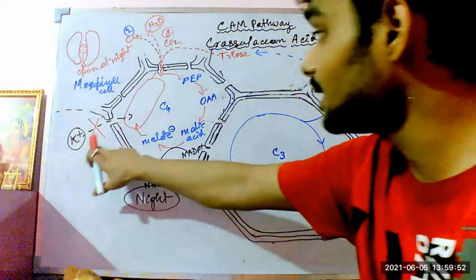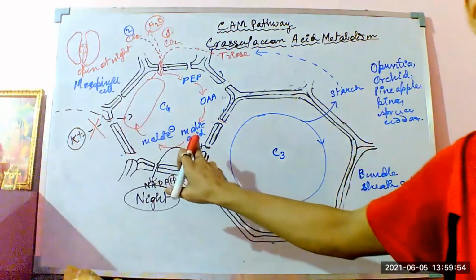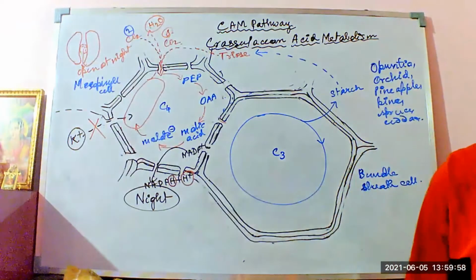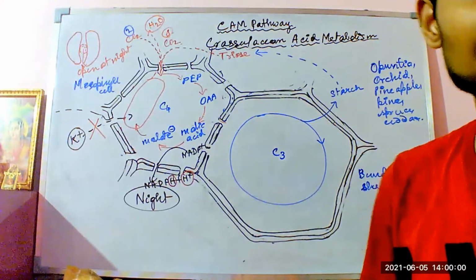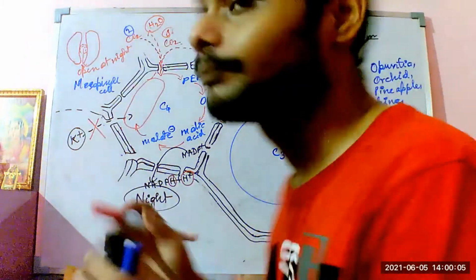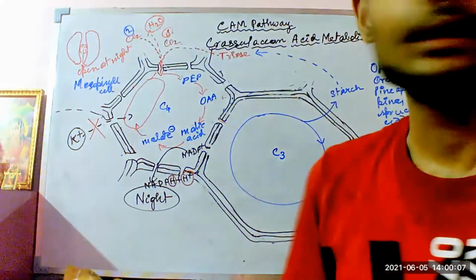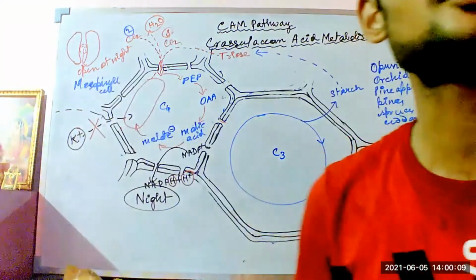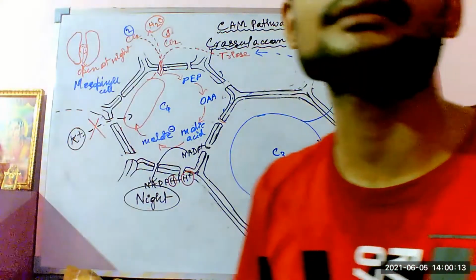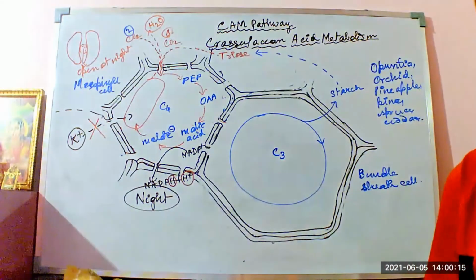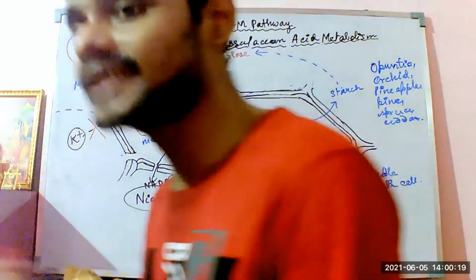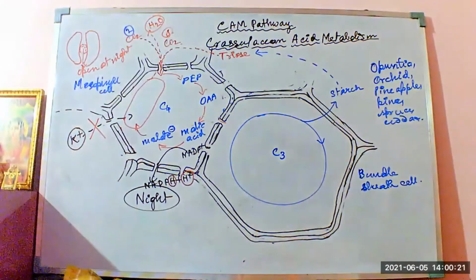Right, because the generation of K plus ions inside of the vacuole within the mesophyll cell is not happening in the CAM plants. This is totally blocked. The pathway is totally blocked because the hydrogen potassium pump, this H plus and potassium pump, is not working in the CAM plants. This is the pretty advanced, quite modern, quite strange kind of adaptation that has been generated by the CAM plants.